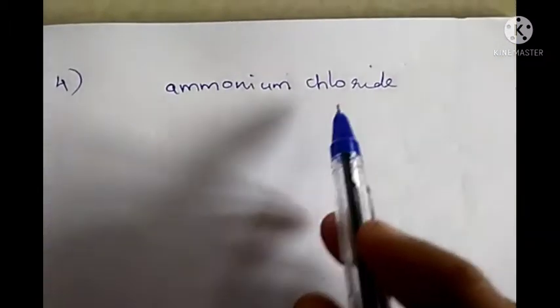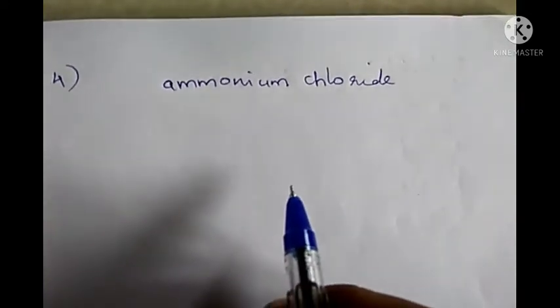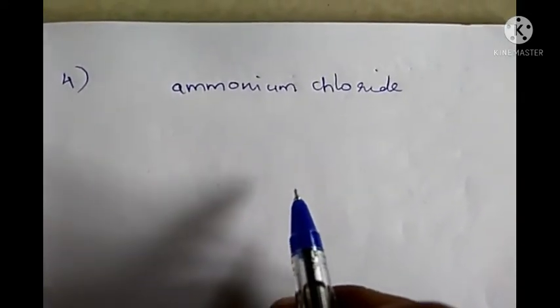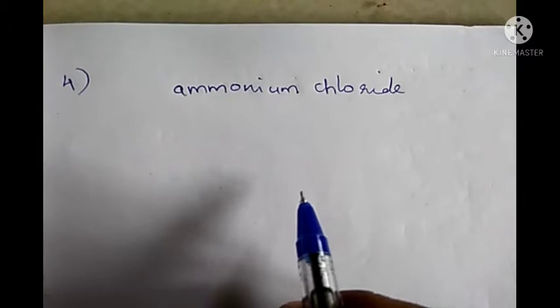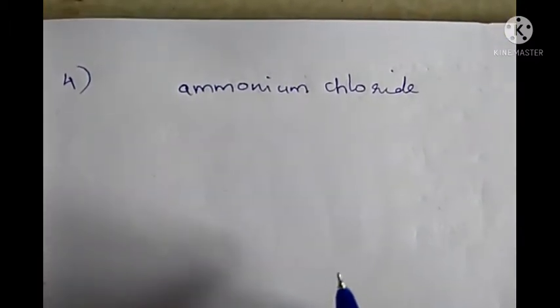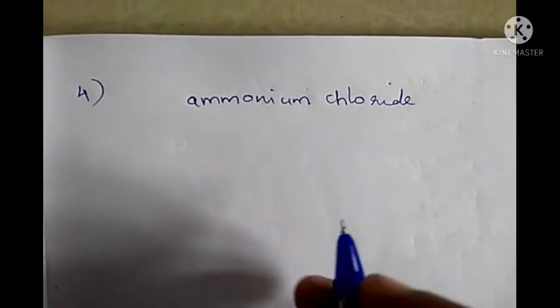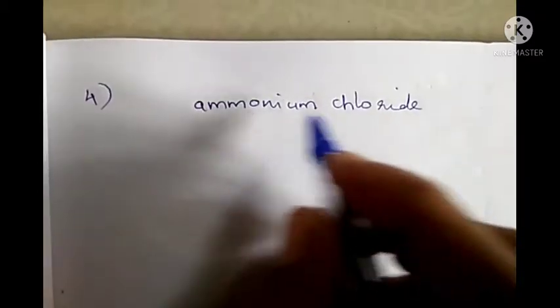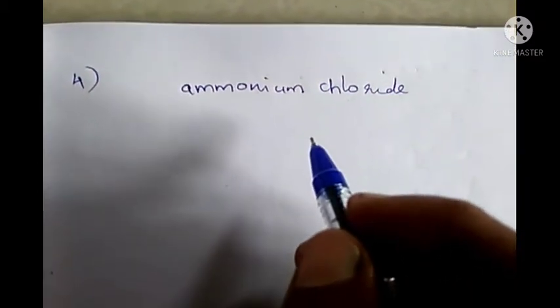Now one more example we can see, that is ammonium chloride. The name of the salt is given. We have to identify the chemical formula, then in which family it belongs, then from which acid and base it is formed, then what is the nature of this salt. All those things we have to find out. So first we have to find out the chemical formula.